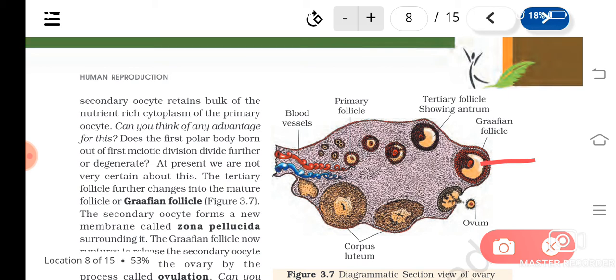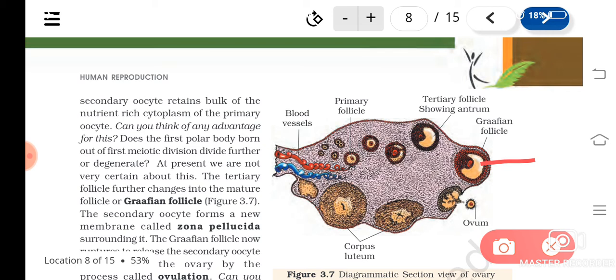The one which entered into meiosis 1, that is in prophase 1, the rest of the process is arrested, means stopped, a halt is there. Understood? So that is known as the primary oocyte, and it will complete its first meiotic division. Two unequal cells will form, one with more cytoplasm and one with less cytoplasm. The one with more cytoplasm is known as the secondary oocyte. Understood? Or we commonly call it ovum.